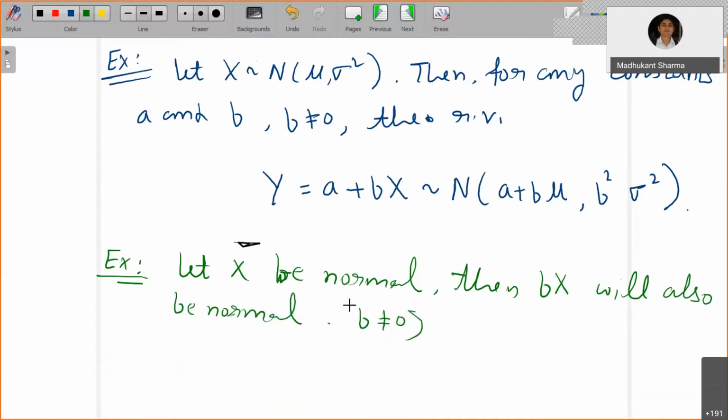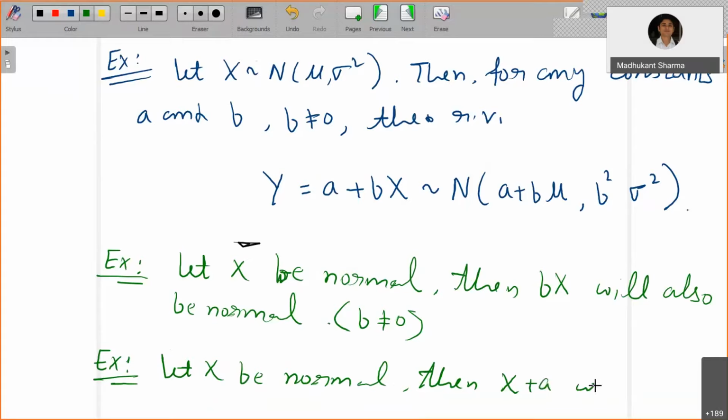We are taking b as non-zero. So if x is a normal random variable, then a scalar multiple of a normal random variable will also be normal. And if you take b equals to 1, that is shifting by a constant. So let x be normal, then its shifting, x plus a, will also be a normal.